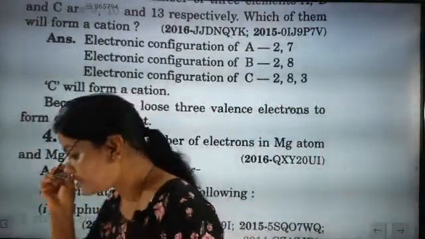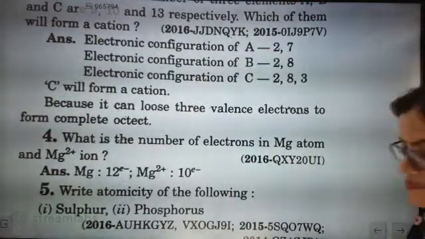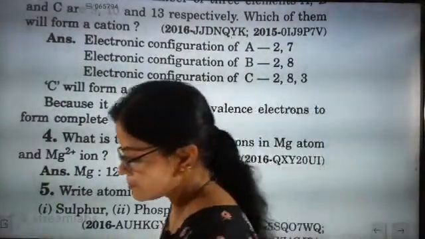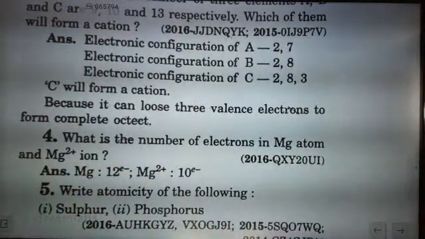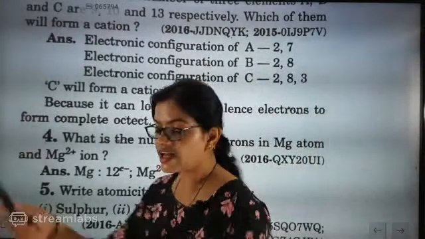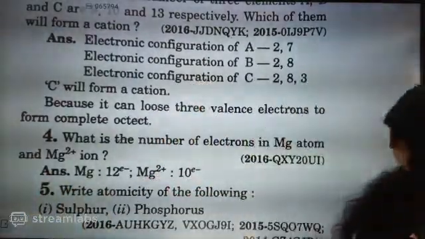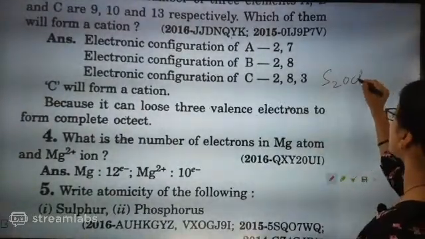What is the atomicity of the following? Sulfur and phosphorus. Sulfur is octaatomic. See, sulfur is exactly like S8. Octa, so sulfur is called octaatomic.